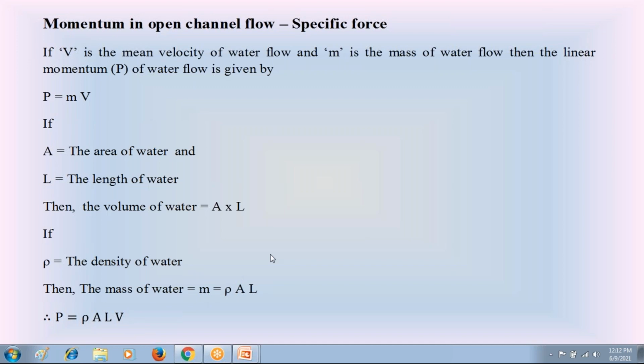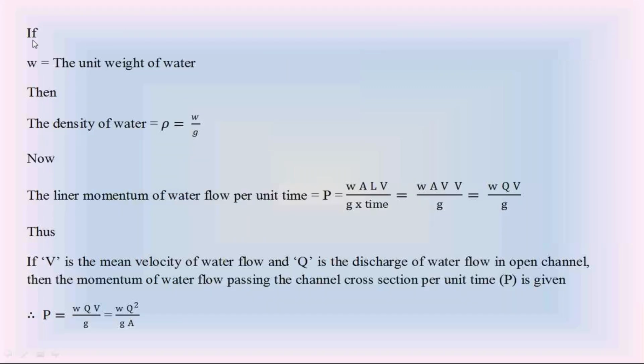Now coming to the continuation, please follow this. If w is the unit weight of water, I hope in fluid mechanics you studied the properties of water. Water has density, and water has unit weight. The unit weight of water is indicated as small w.